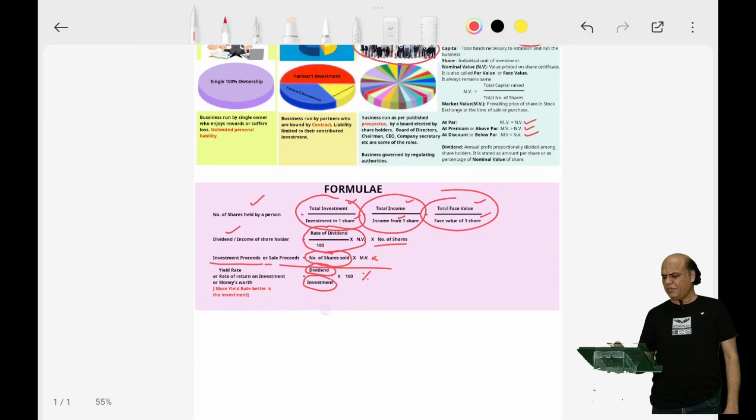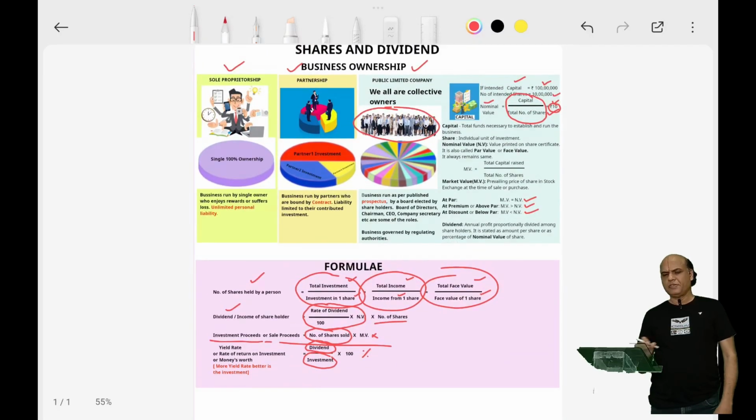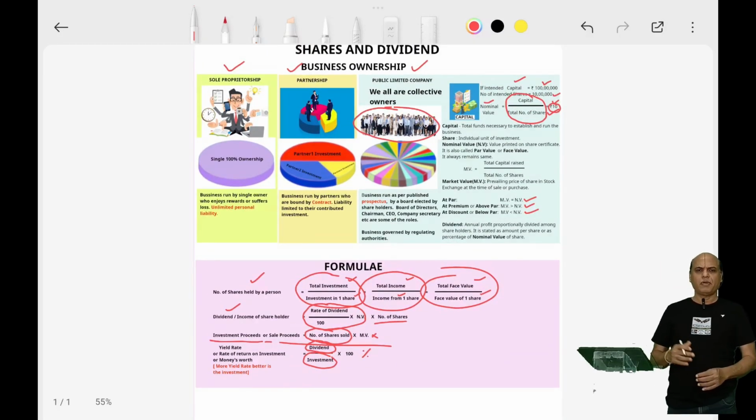So this is a pretty simple theory behind this chapter of shares and dividend. So we will look at worked examples.